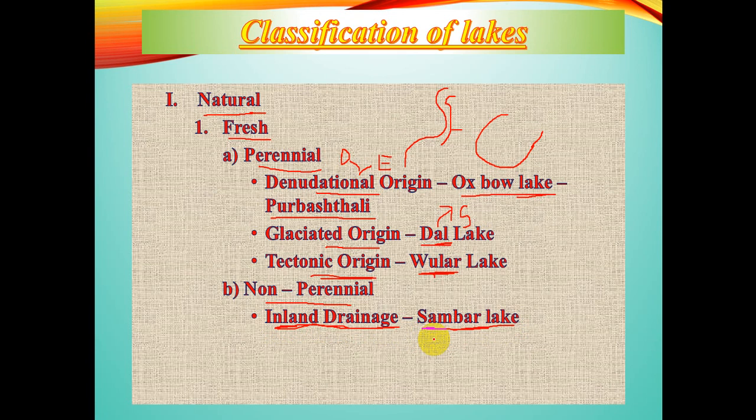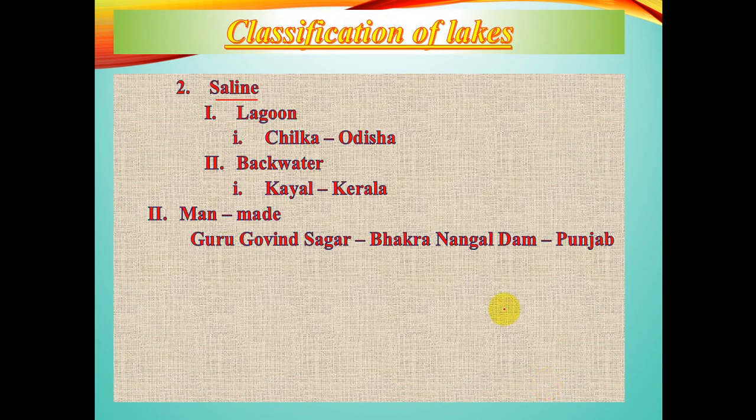And Sambhar Lake is basically a non-perennial lake. But one more thing, it is not a freshwater lake. It is a saline water lake. Sambhar Lake is a non-perennial inland drainage, but it is a salt water lake. Because of this we can use this saline water for the extraction of salt. Now next we'll move to the next type, that is saline lake.